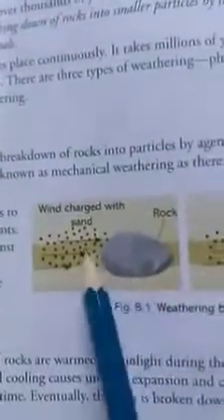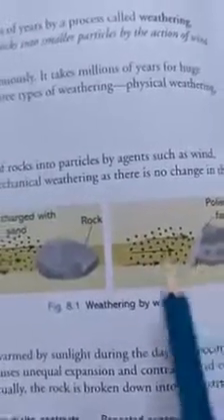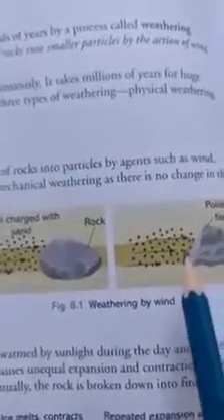That rocks turn into small pieces, or we can say break down into different pieces. So there is no chemical change, so that's why it is called what? Mechanical weathering. Now first is wind.